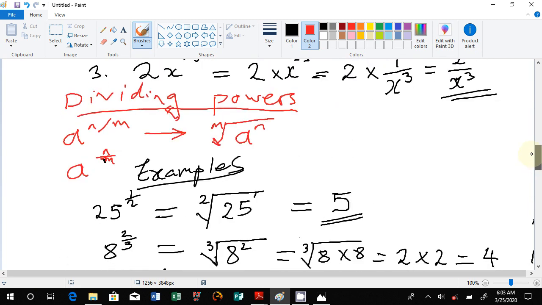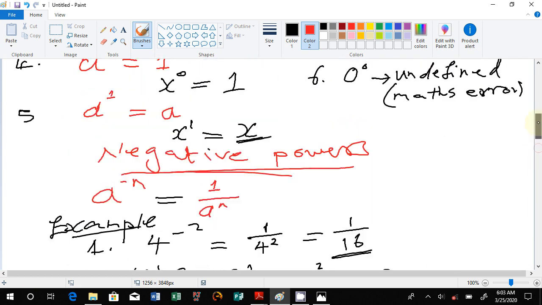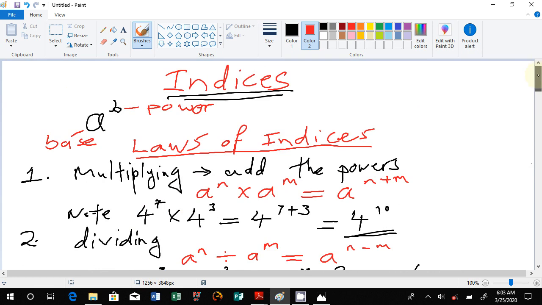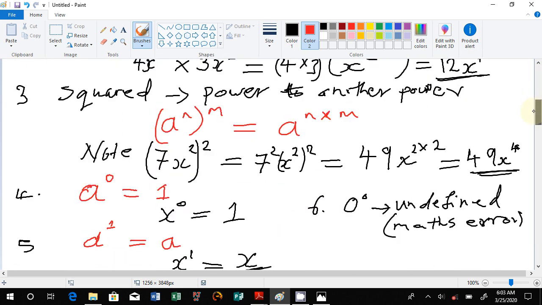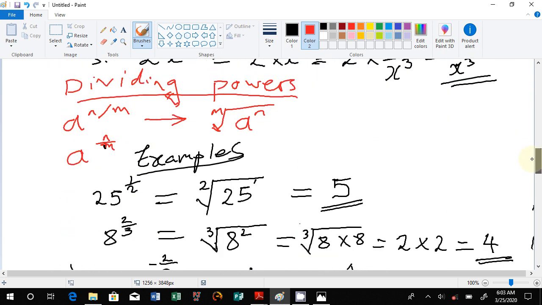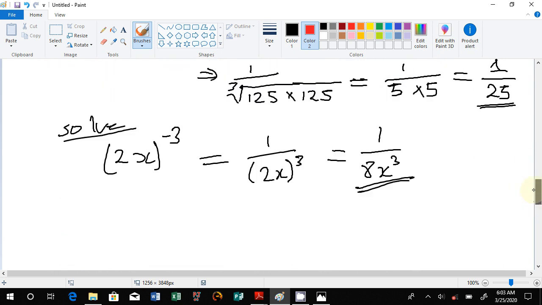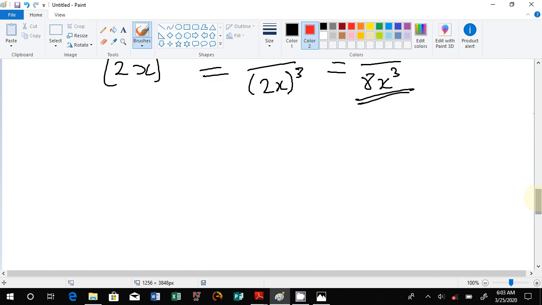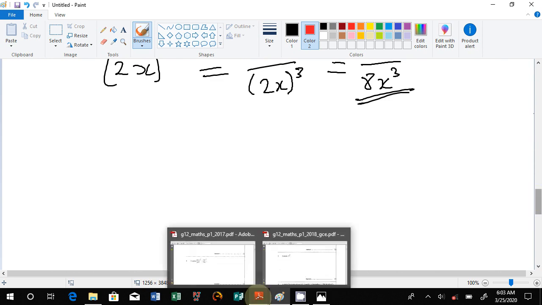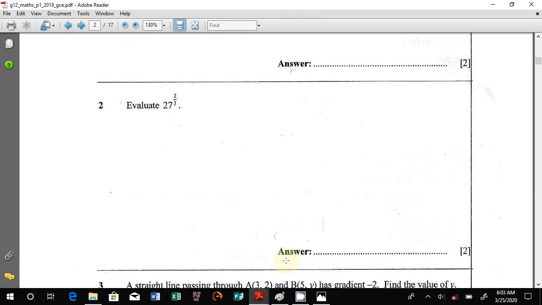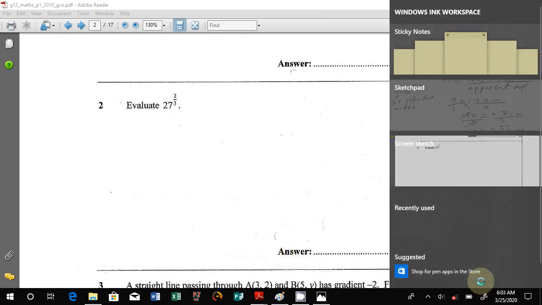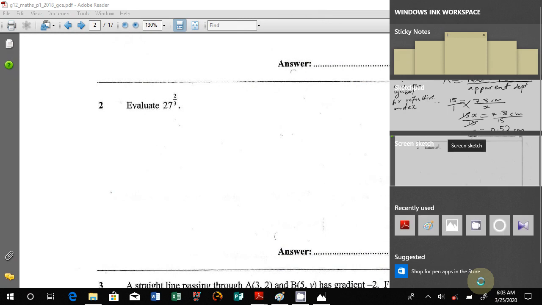So indices, they are quite interesting and they are very helpful. Go through this video at your own time. Again, you can play it back, just get these simple concepts. They will help you even as you learn more concepts of indices. Having reached this stage, I will try to help us look at these questions we have from the exam past papers, and I'll just solve on the actual papers. We see if it helps us.